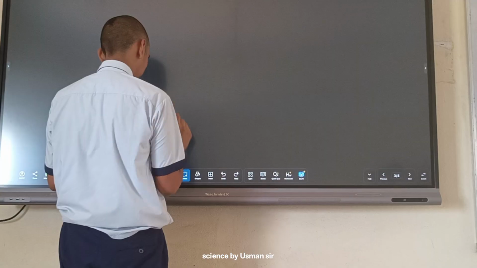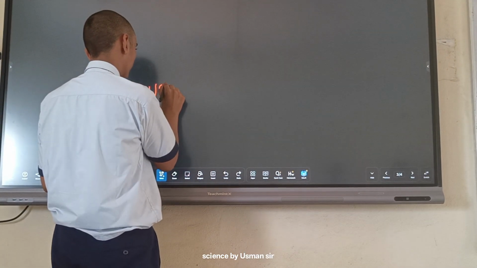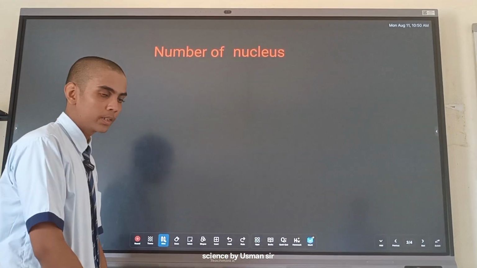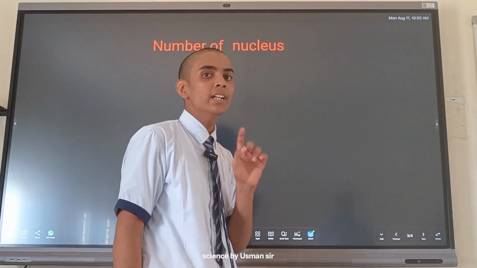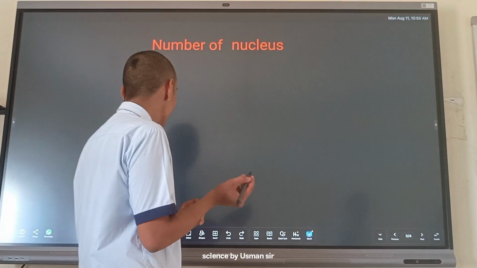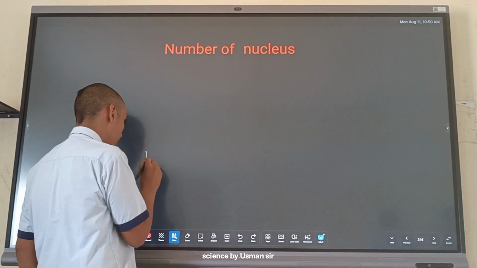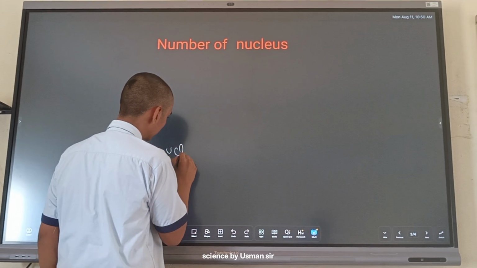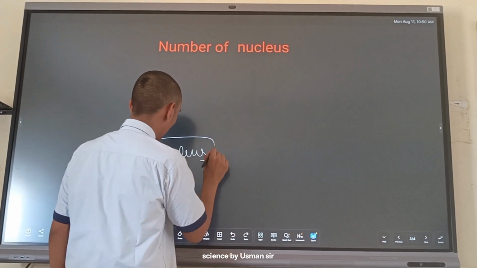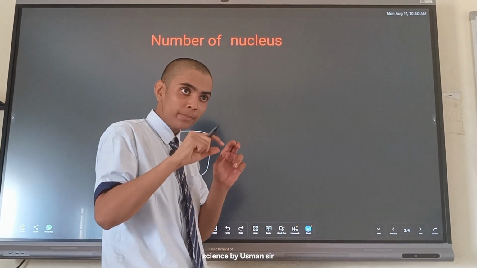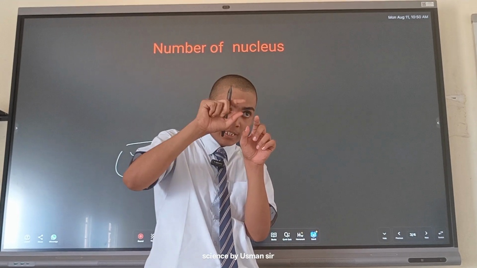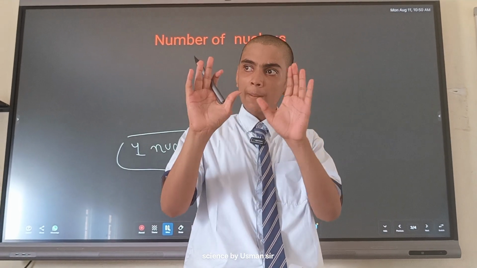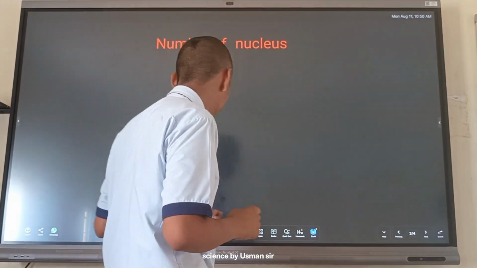All the organisms in which the cell has one nucleus are known as uninucleate, like a typical plant and animal cell having one nucleus.